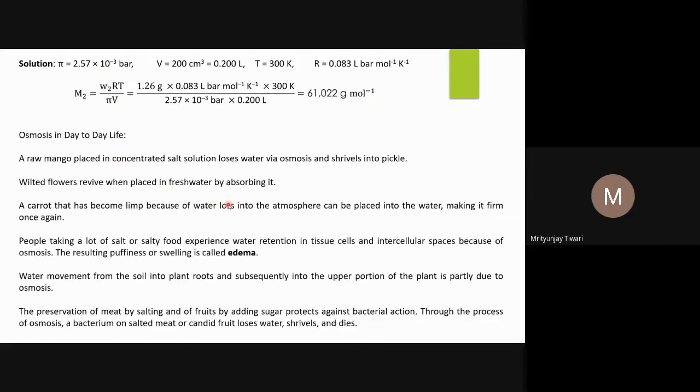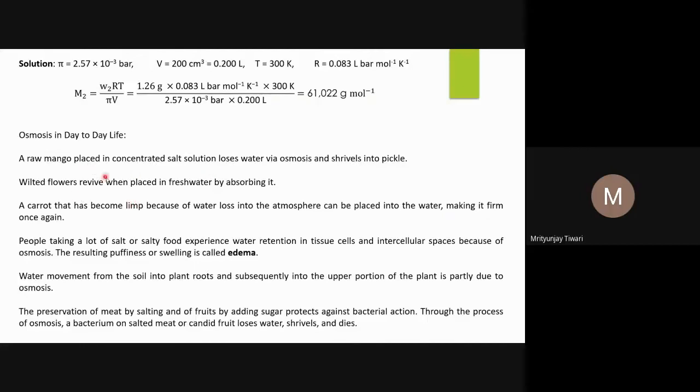Now let us look into examples of osmosis in our day-to-day life, a few examples that we had seen earlier. The raw mango placed in concentrated salt solution loses water via osmosis. If you look into the concentrated salt solution, the salt concentration inside the mango is less, so water will flow from the mango to the brine solution. And so it will shrivel and shrink into pickles.